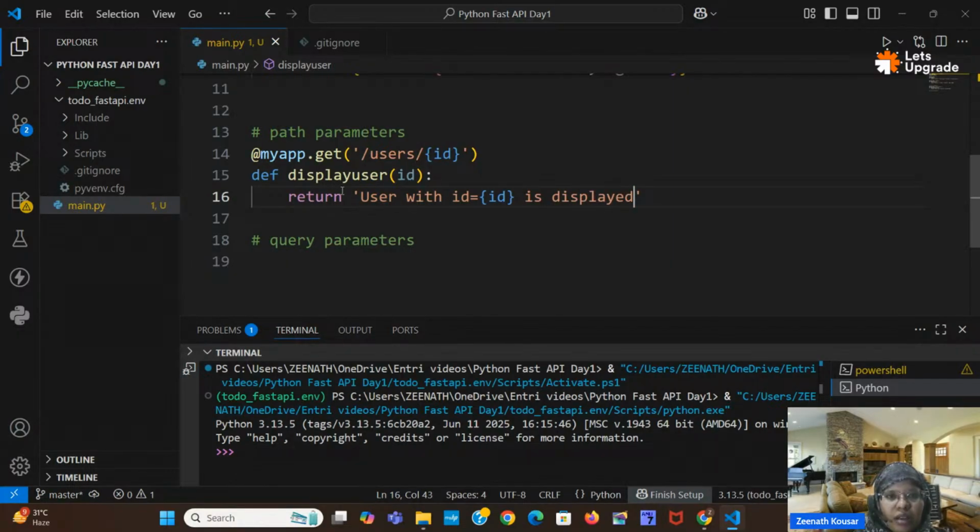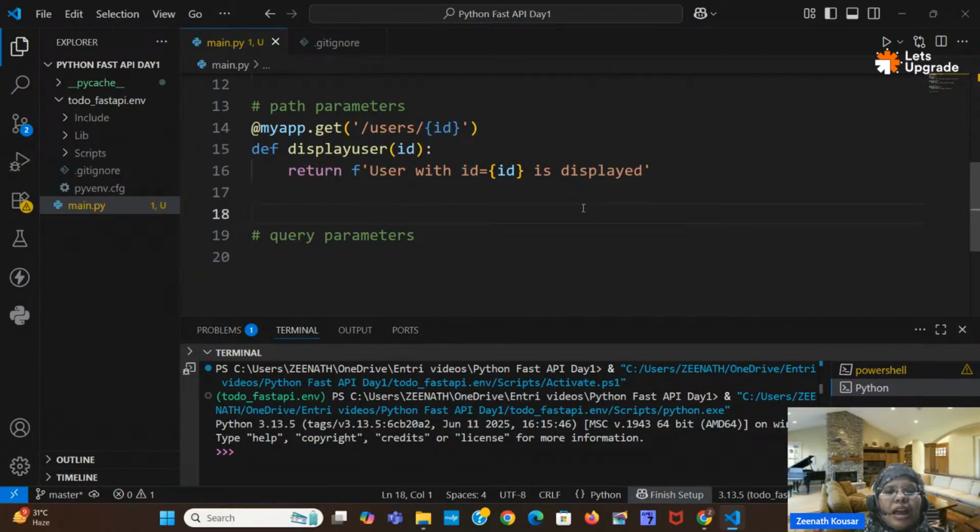Here I will use an f-string. In the output, "user with id equal to" will be followed by the id variable, whatever you are typing in the url, that will be stored here. That particular user data will be displayed here. Here I am displaying some text, but we will check whether that particular id is being stored or not.